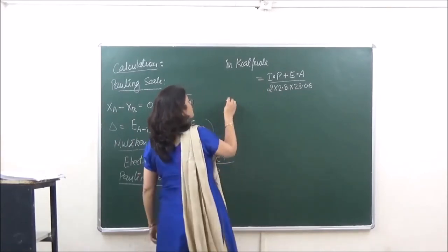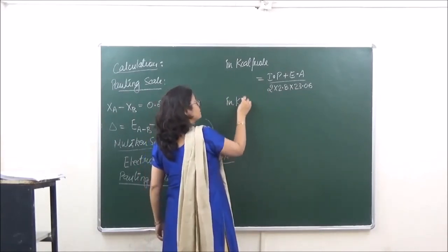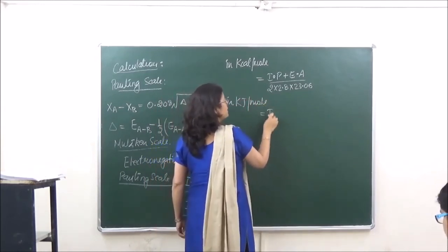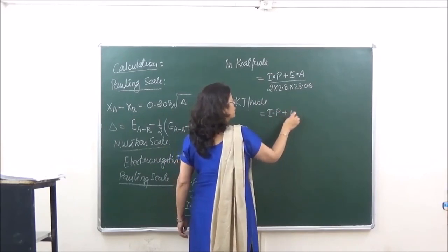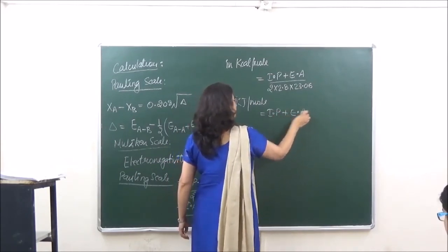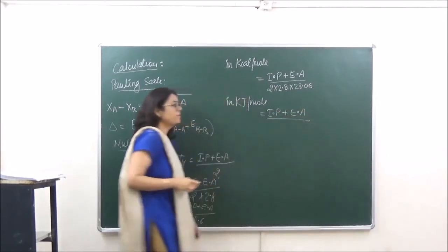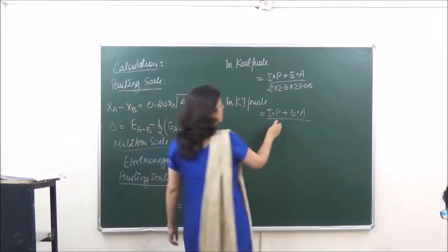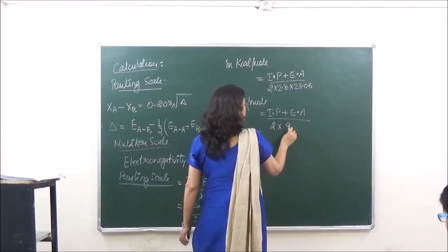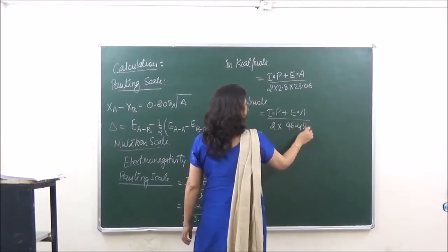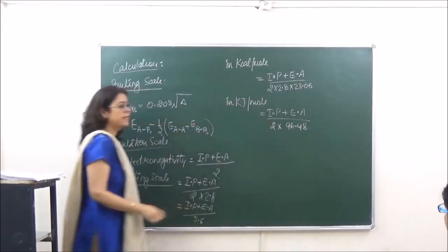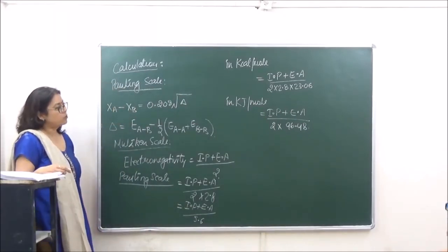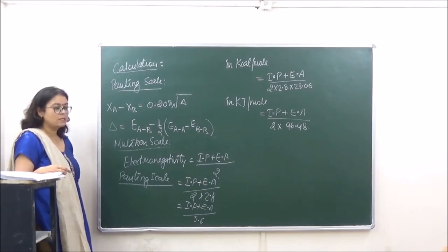So in kilojoules per mole it is given by ionization potential plus electron affinity upon 2 into 96.48. So you can calculate these values in various units.